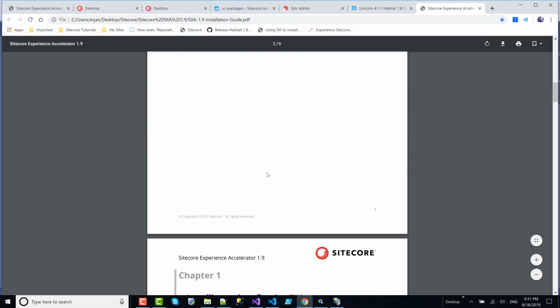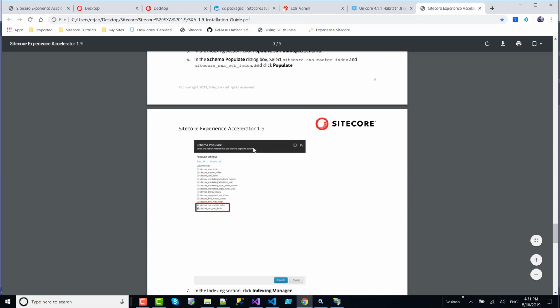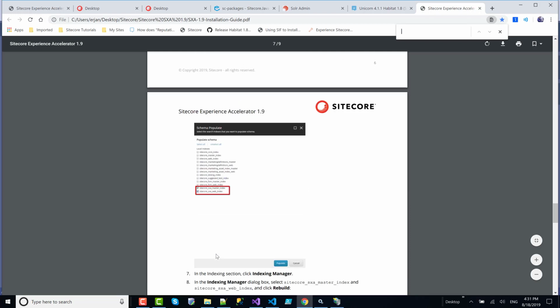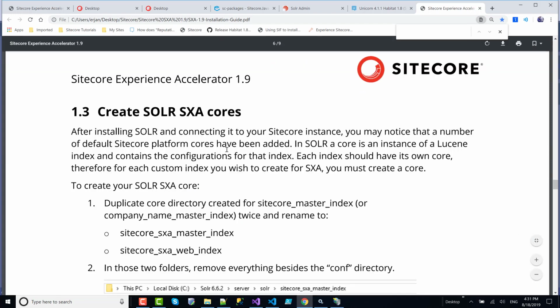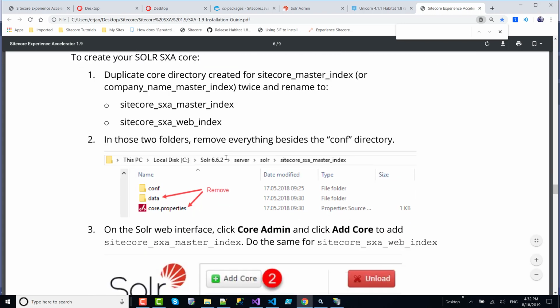The next step is actually to set up Solr. Actually, it's here: create Solr SXA cores. It says duplicate core directory, and it's very simple.